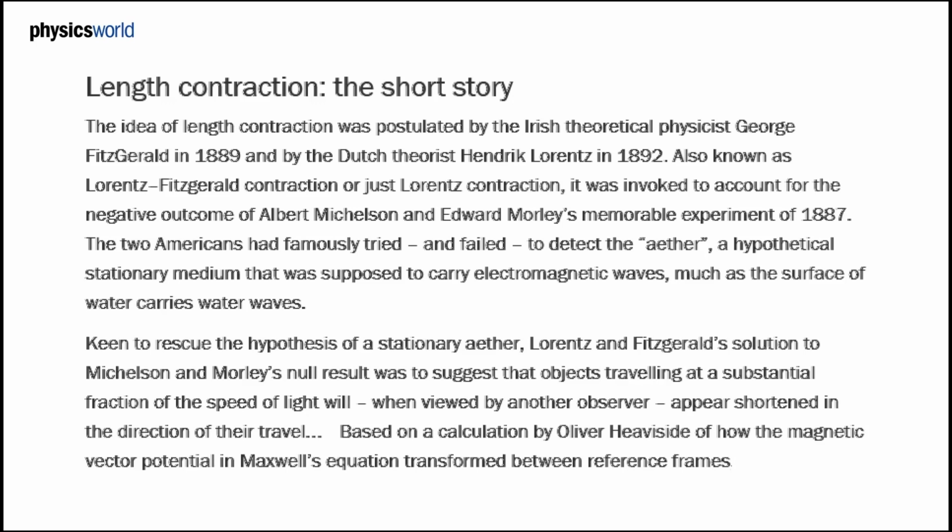Keen to rescue the hypothesis of a stationary ether, Lorentz and Fitzgerald's solution to Michelson and Morley's null result was to suggest that objects traveling at a substantial fraction of the speed of light will, when viewed by another observer, meaning subjective, appear shortened in the direction of their travel, based on a calculation by Oliver Heaviside of how the magnetic vector potential in Maxwell's equation transformed between reference frames."